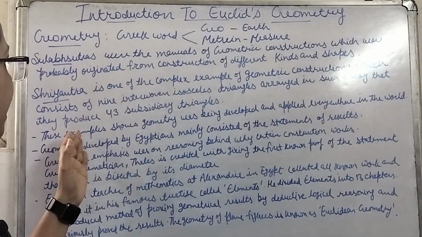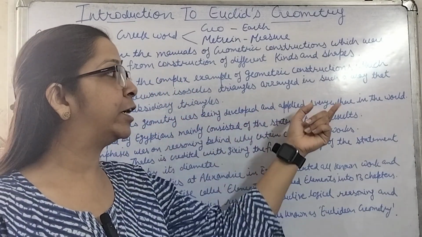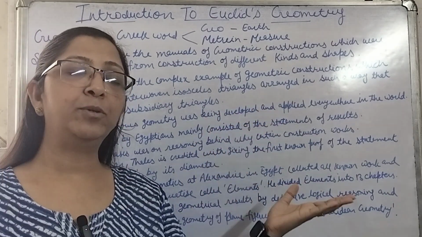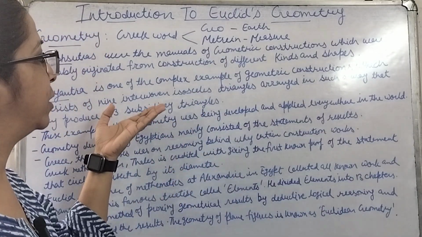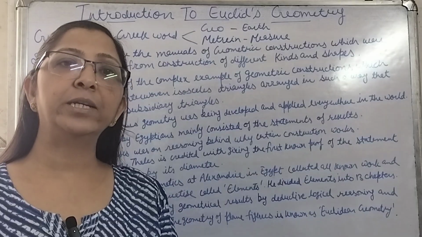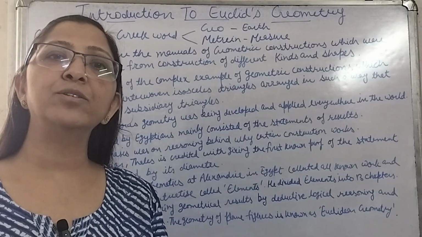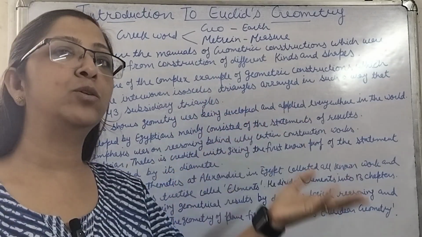So all these examples show geometry was being developed and applied everywhere in the world. Not only in India, in Egypt also, in Greece also, in China also, the concepts of geometry were being used and developed. Although it was not in a systematic form, they were not proving it. By reasoning, they were not proving the statements, but still they were using the concepts of geometry.